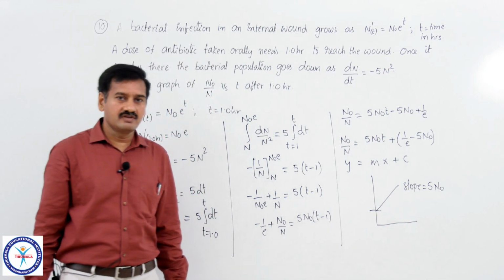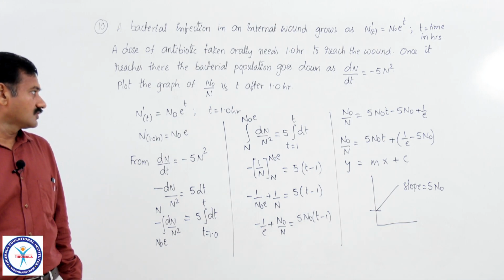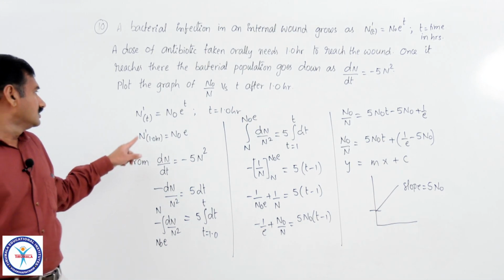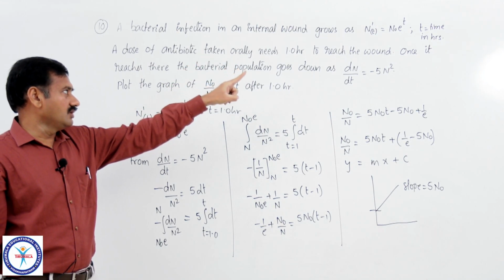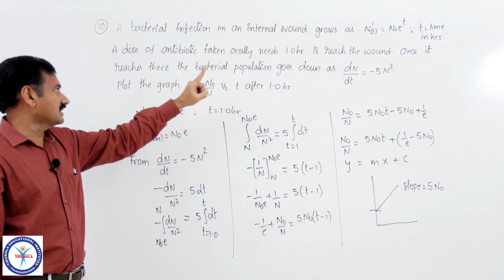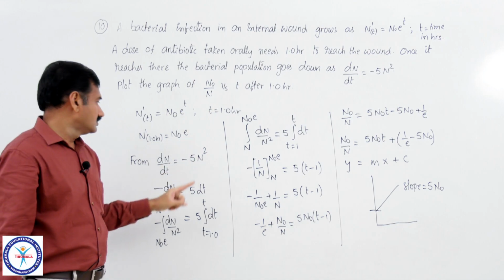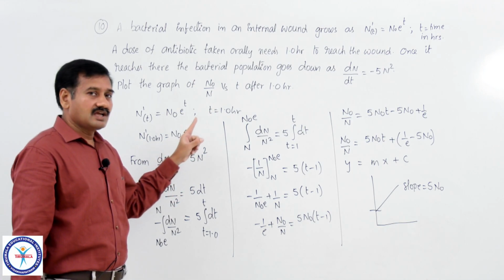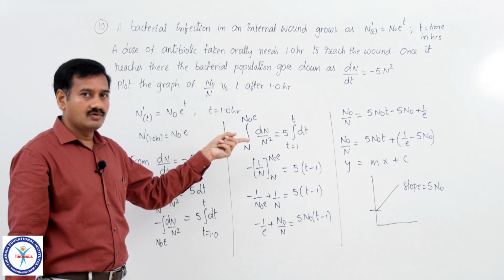So, this question was given in 2019 JEE Mains. Go through the solution again. At the beginning, n dash t equal to n naught into e power t is the population growth of bacteria up to time t equal to 1 hour. So, that is the time required to reach the antibiotic to the wound.